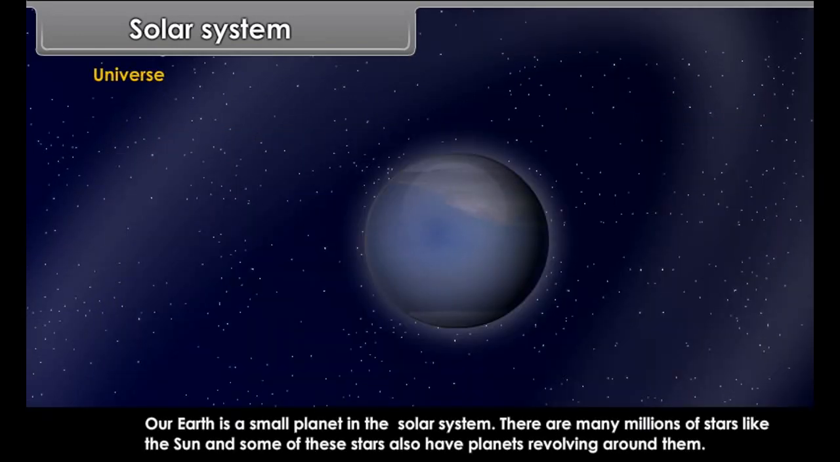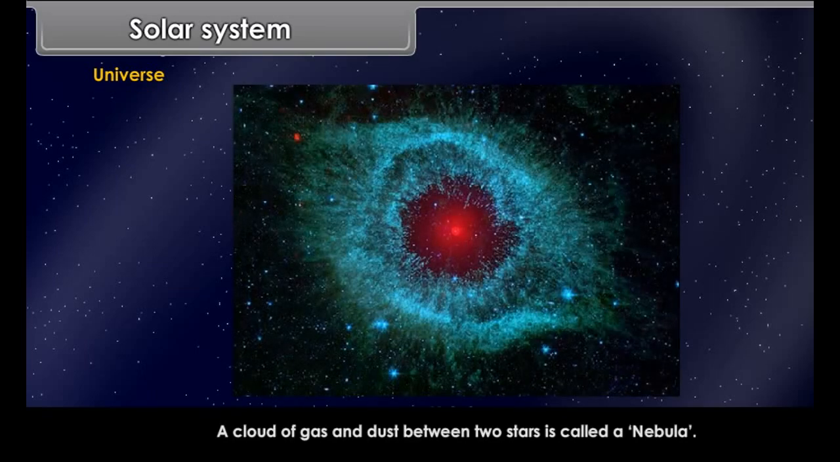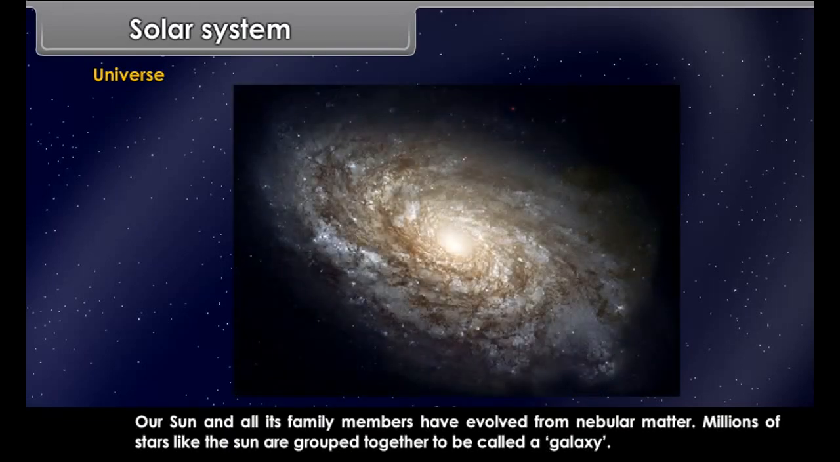Universe. Our Earth is a small planet in the solar system. There are many millions of stars like the sun, and some of these stars also have planets revolving around them. A cloud of gas and dust between 2 stars is called a nebula. Our sun and all its family members have evolved from nebular matter.